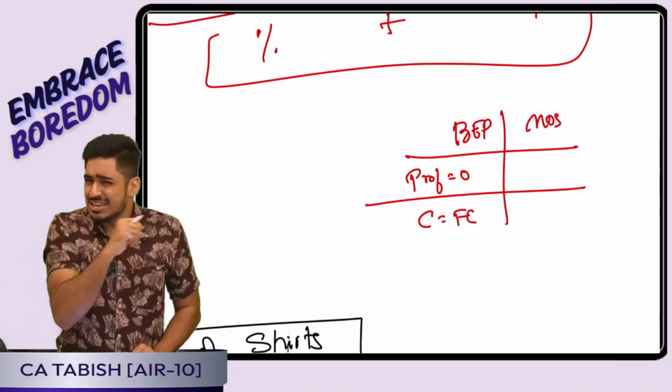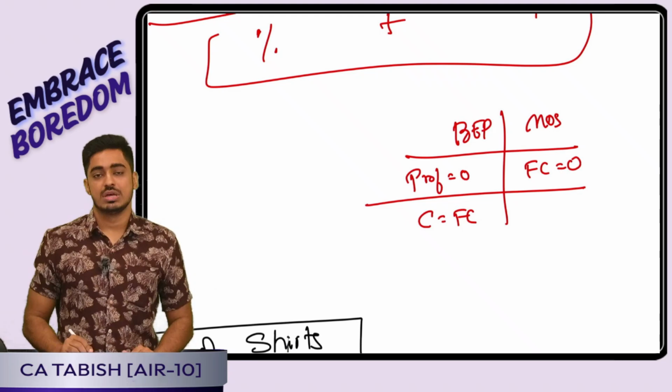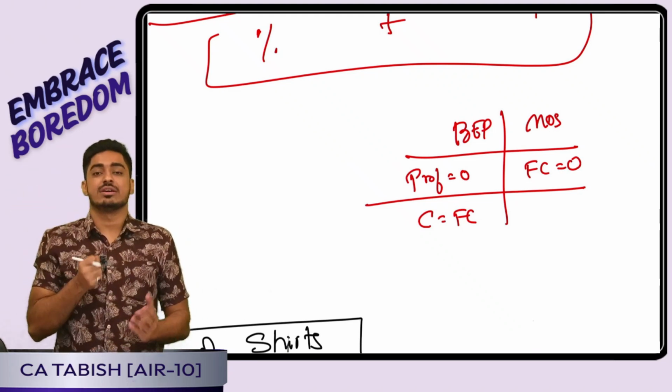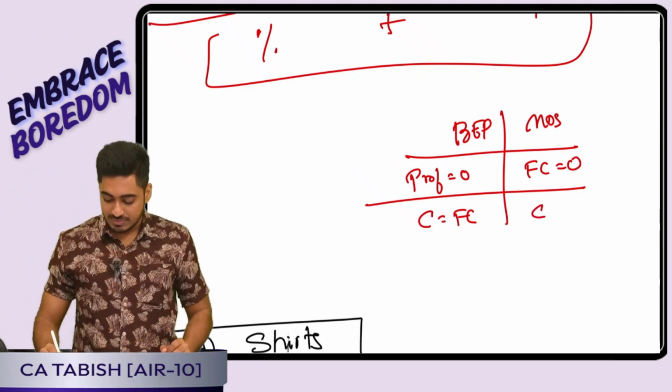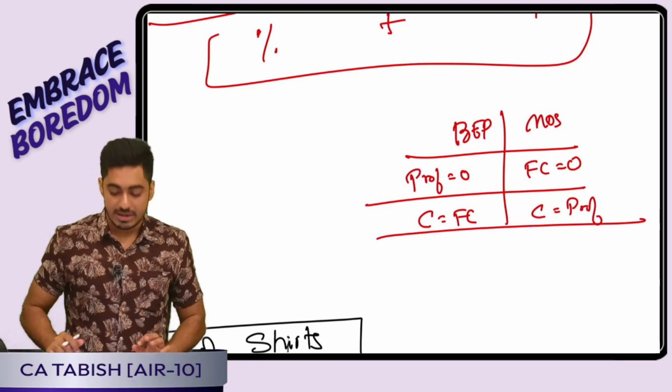There, do I need to worry about my fixed cost? No, sir, it is already recovered now. In MOS, my fixed cost is 0. That means whatever contribution I get will directly be my profit. Yes or no, everyone? Based on that, however we want, we will play with the margin of safety.